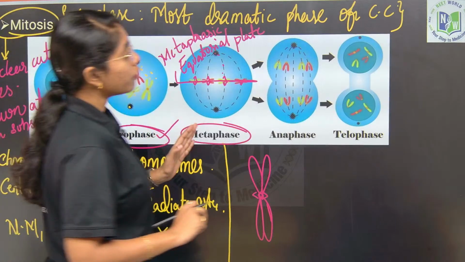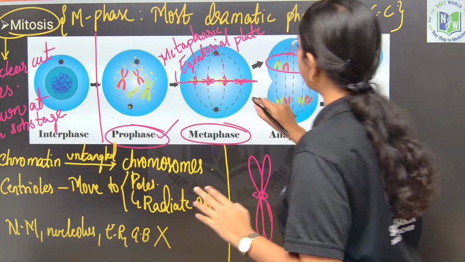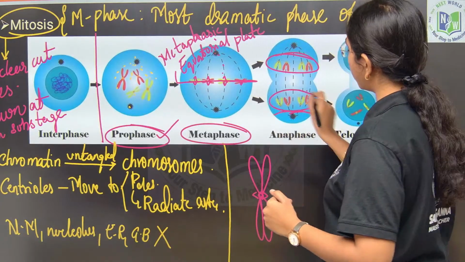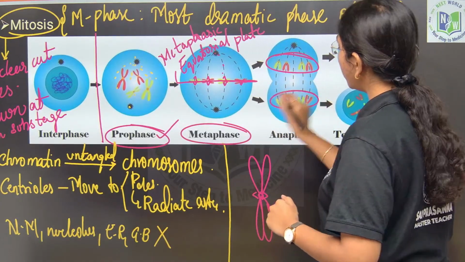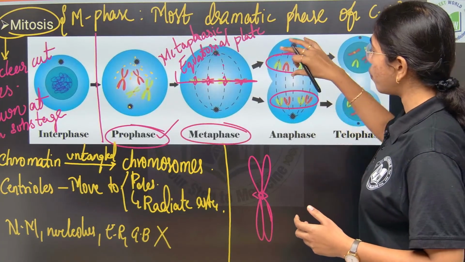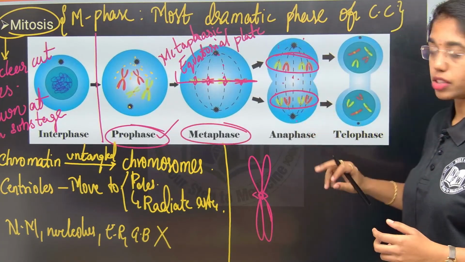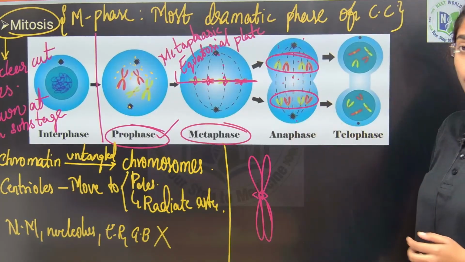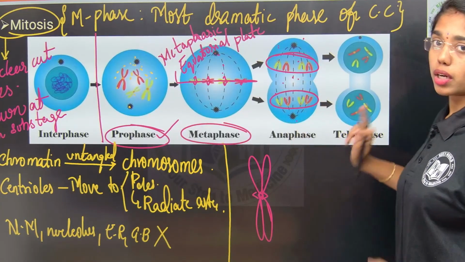Two sets of chromosomes will move towards the opposite poles, and two daughter nuclei are formed for two daughter cells.